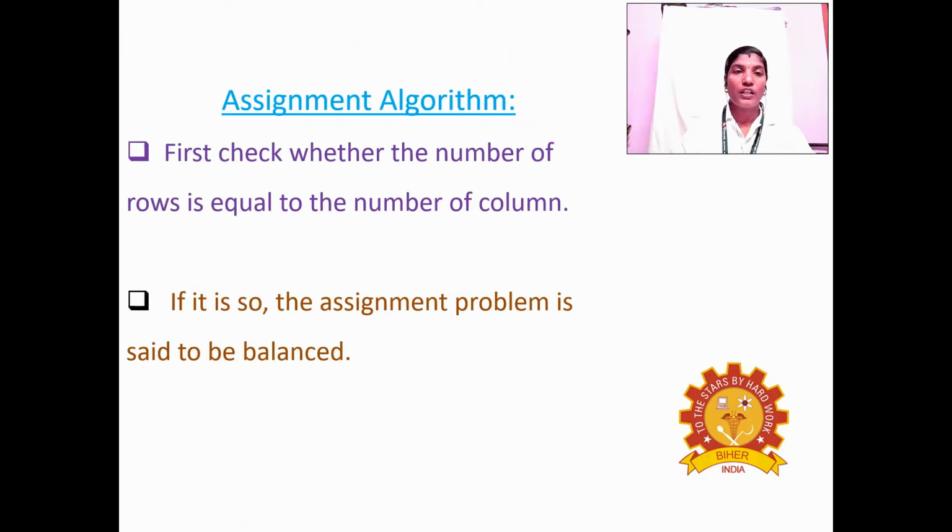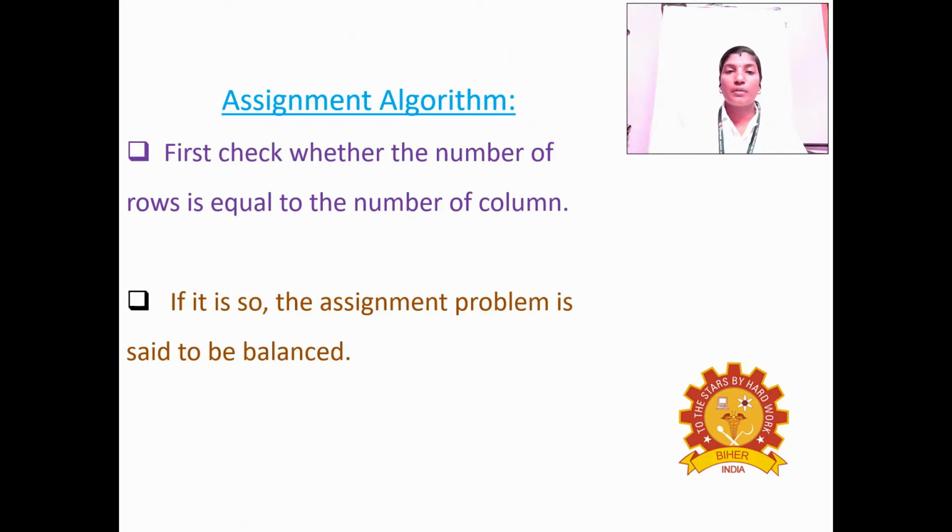Okay. And the algorithm of the assignment problem. First of all, you can check whether the number of rows is equal to the number of columns. The assignment problem is based on a matrix, and you can check whether the given problem is balanced or not.